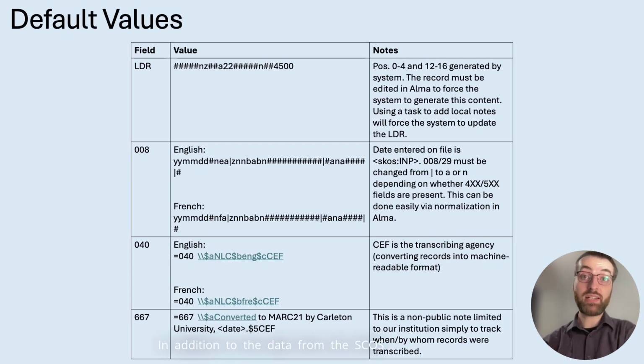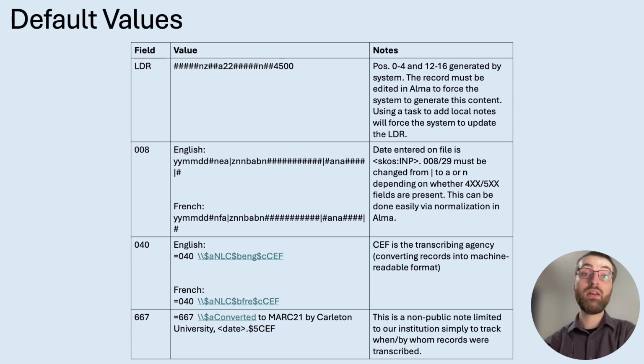In addition to the data from the SCOS records, we had to include some fields with default values in our MARC records, including the leader, 008, and 040. Some of these fields differ between English and French records, which require different approaches. We wanted to ensure the language of the record was properly represented in the 040 field, as were the source and the transcribing institution. We also included a non-public note with the date of the conversion for our own tracking